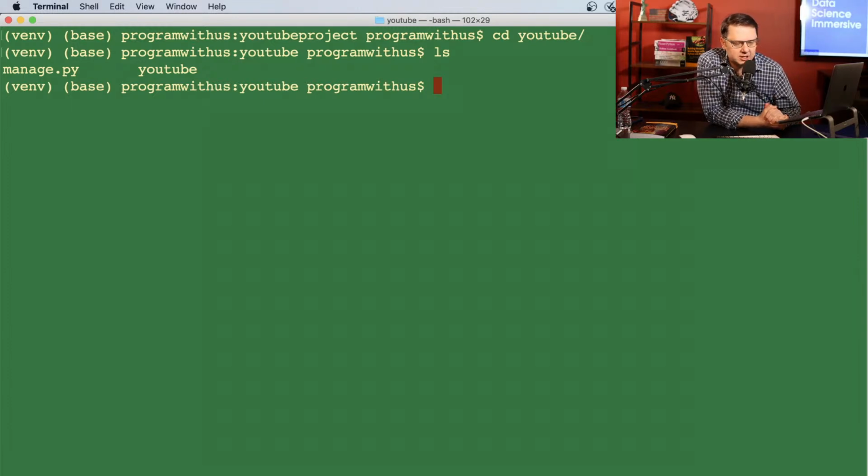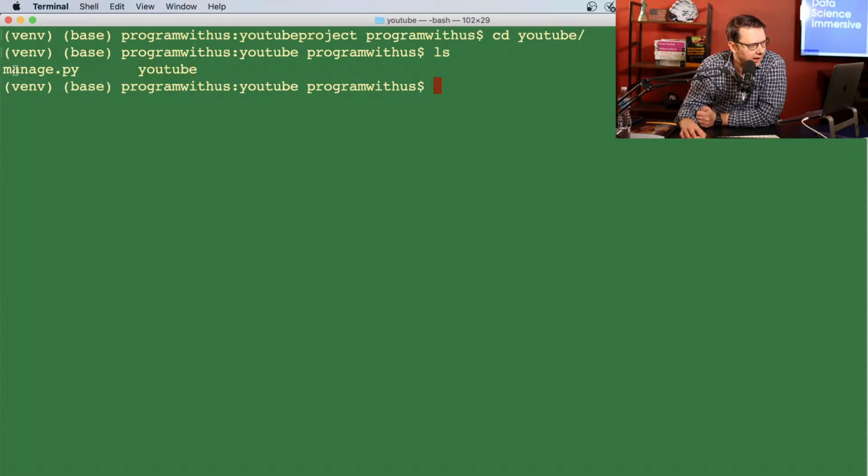So let me explain what's going on here. It's kind of confusing at the beginning because Django will create a folder with the same name as your project. So here you got a folder and then you got a nested folder with the same name. That's how it works. I'll show you what's inside of this folder a little bit later, because that's kind of the brains and heart and everything of Django.